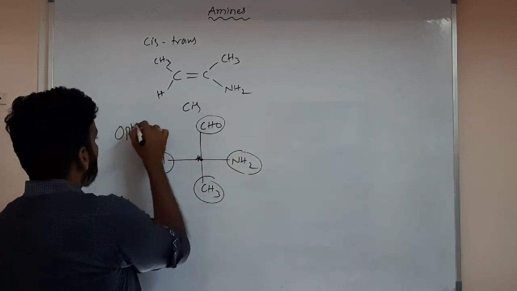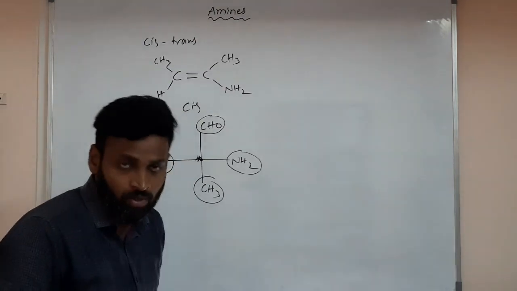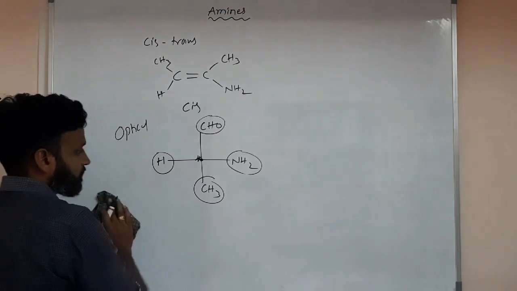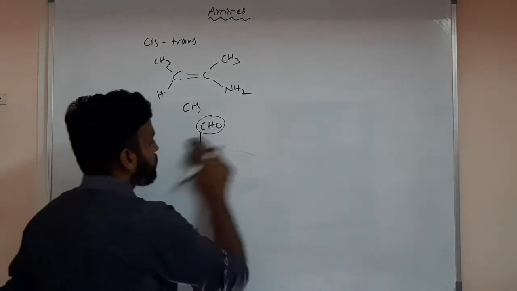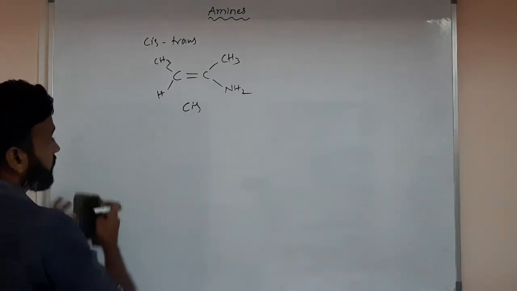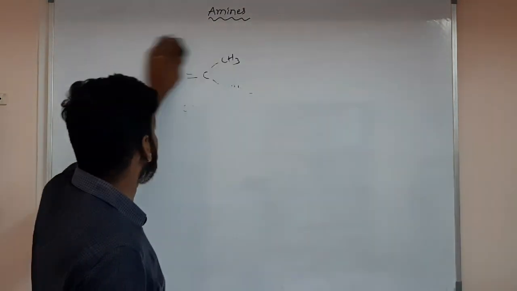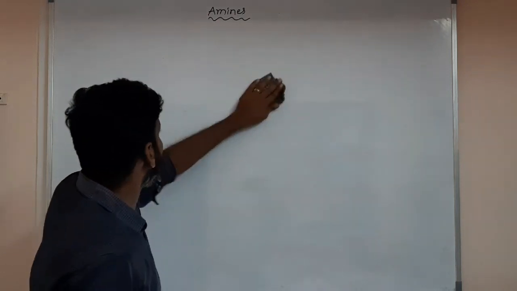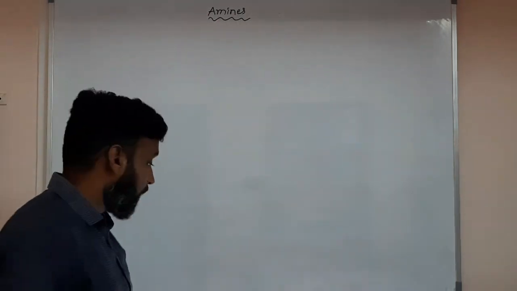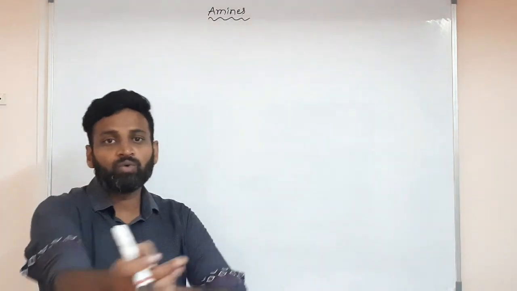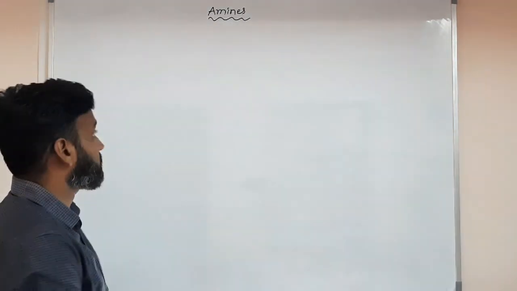So optical is possible and cis trans is also possible. Cis trans isomerism is called geometrical isomerism. You know this already. We have no need to talk much about optical because I already gave optical isomerism, and some formulas to calculate the number of optical isomers, meaning how to calculate enantiomers and meso. Those I already gave.